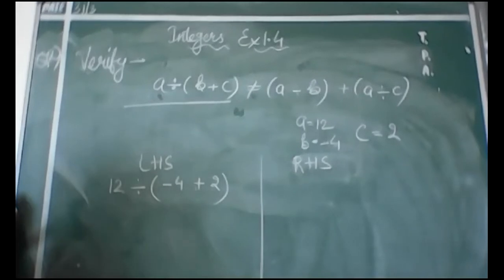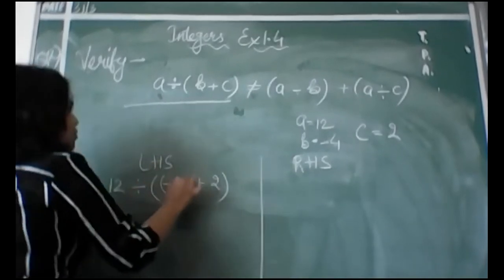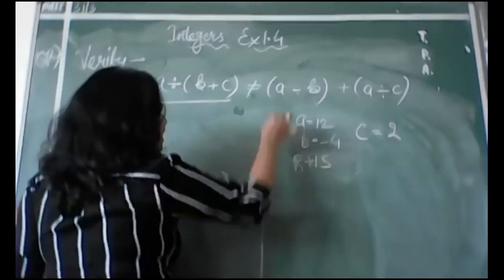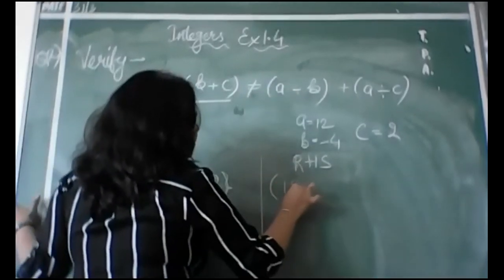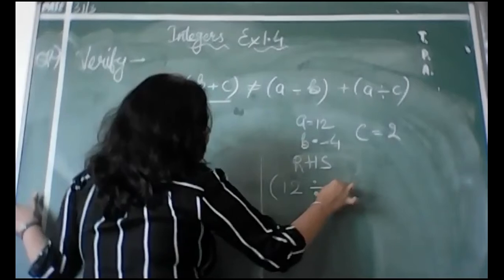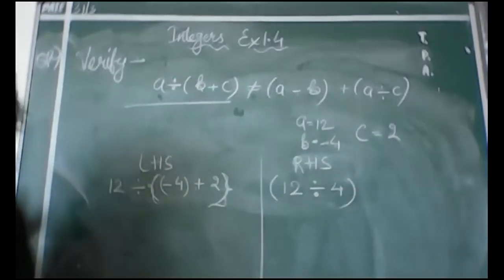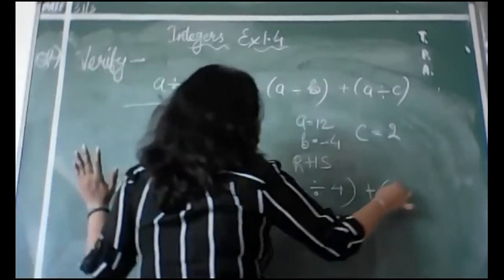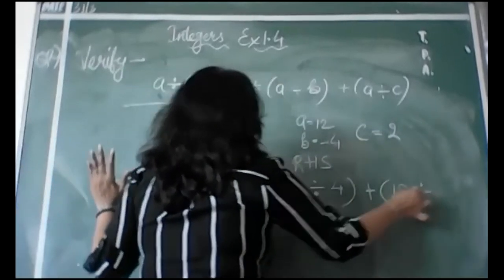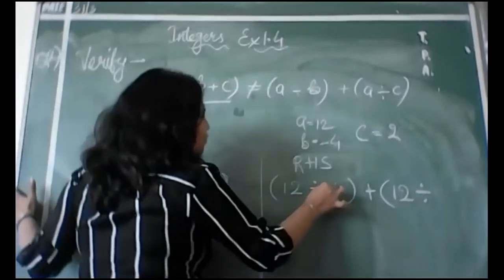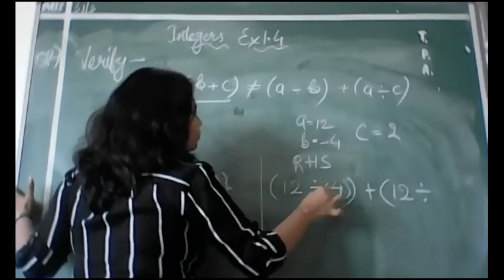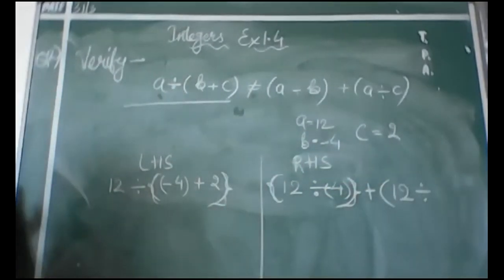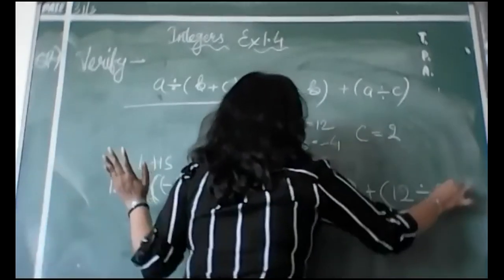I have placed only the values which were written over here. Now moving on to the next, RHS. A divided by B means 12 divided by minus 4 written over here. Now plus. Now A is again 12 divided by, sorry, this was minus 2... Now move on to the next one, 12 divided by 2. I have written over here.